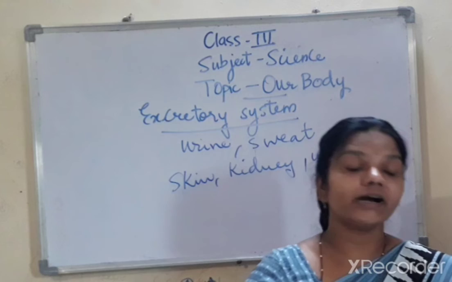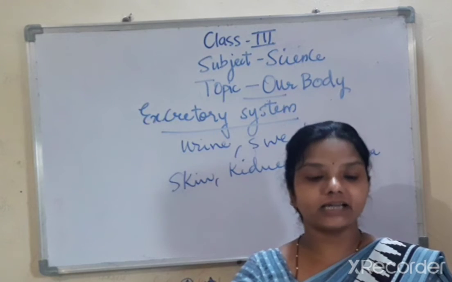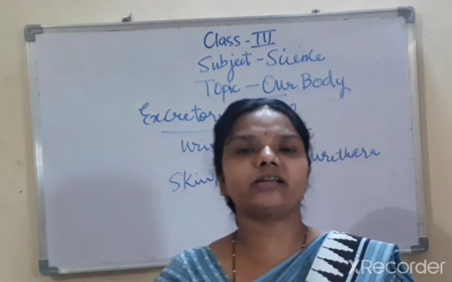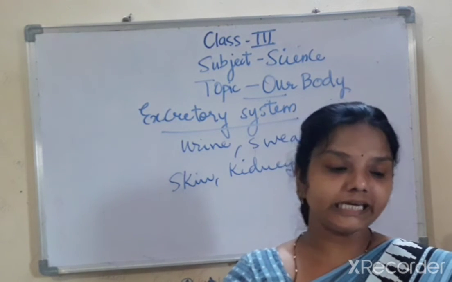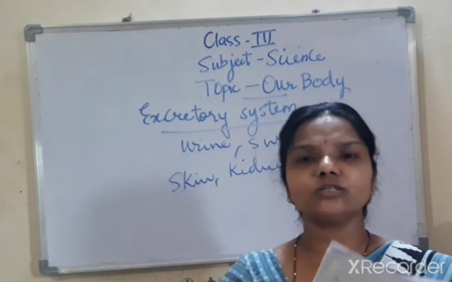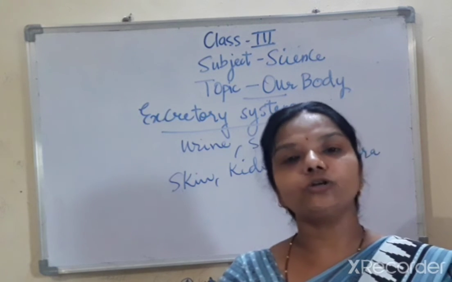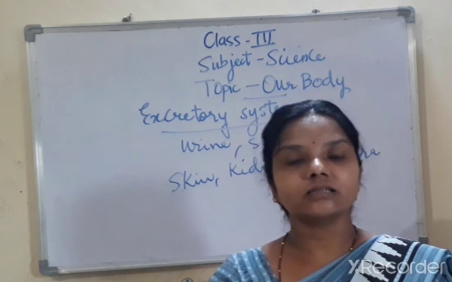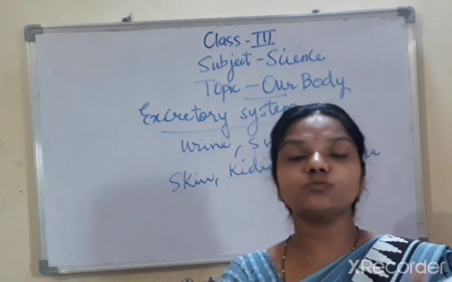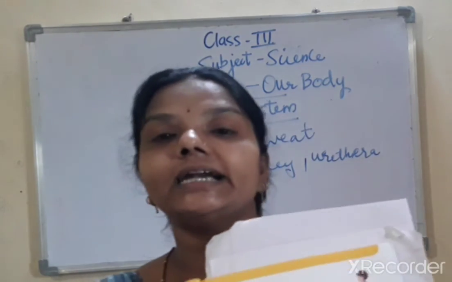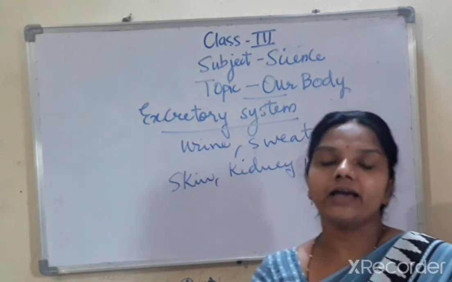Then posture while standing. How to stand? We should stand straight with our back erect and chest out. Yes, we should stand straight this way. Our feet should be flat on the ground. We should not lean on others while standing. Lean means what? We should not lean like this on others while standing. It's a very bad posture. It is again going to harm your backbone. Yes. So you should stand erect and with your chest out. See this boy, how is he standing? Yes, he is standing in a very good posture. So in this way you have to stand. It is good for our health.